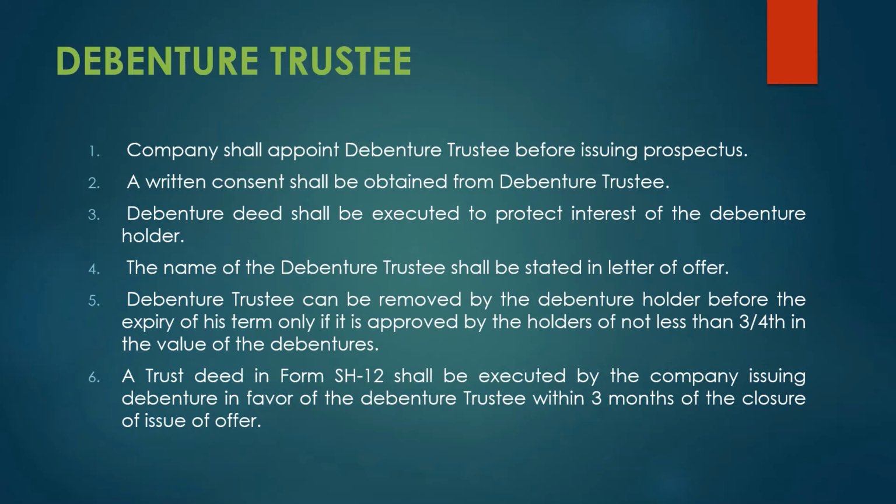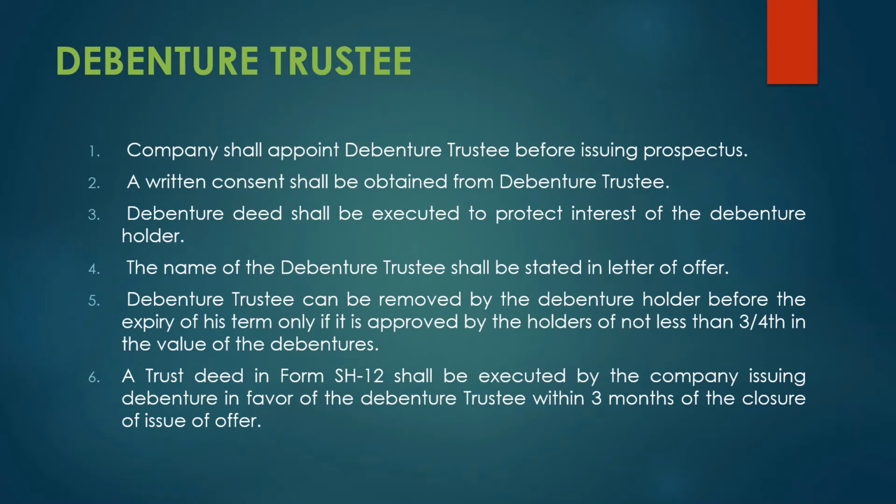Next, whenever the company enters into a trust deed with a debenture trustee, the trust deed, in form SH-12, shall be executed by the company. This is when the company issues debentures in favor of the debenture trustee, and it must be done within 3 months of the closure of the issue of offer.